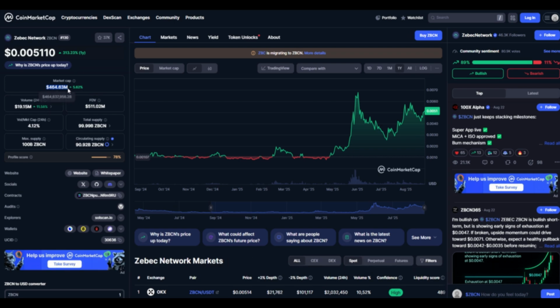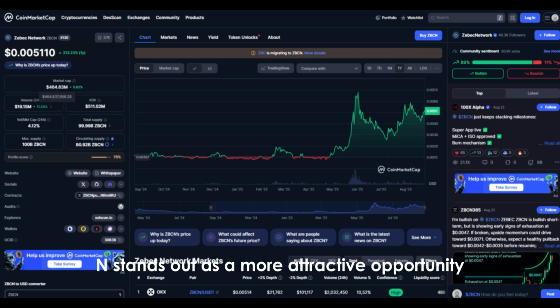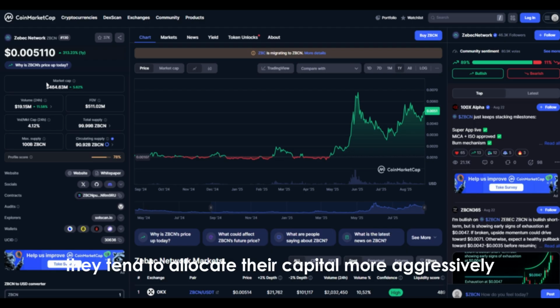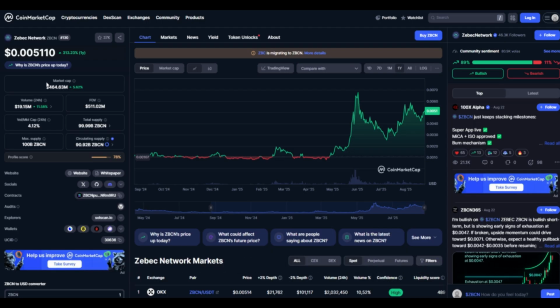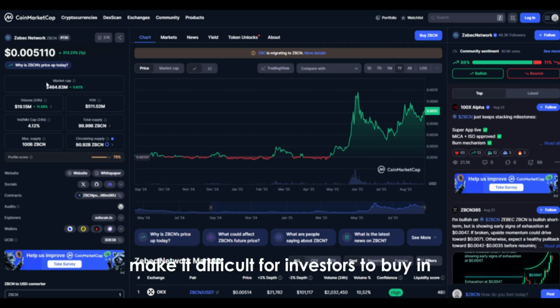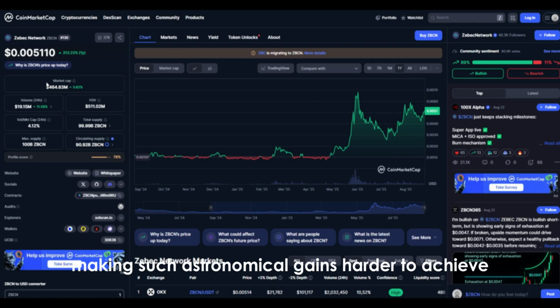From a psychological perspective as well, Zbcn stands out as a more attractive opportunity. When investors see the possibility of fast and substantial gains in a small market cap asset, they tend to allocate their capital more aggressively. This increases buying pressure in the market and allows the price to rise more quickly. With Hbar, however, its large market cap and mature market structure make it difficult for investors to buy in with the same aggressive mindset, making such astronomical gains harder to achieve.